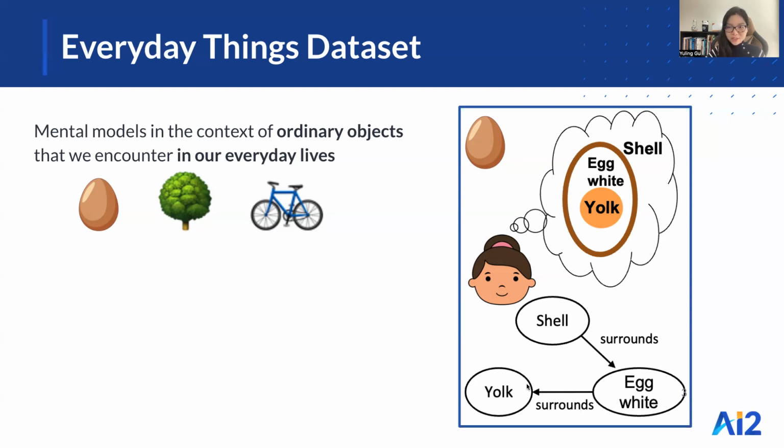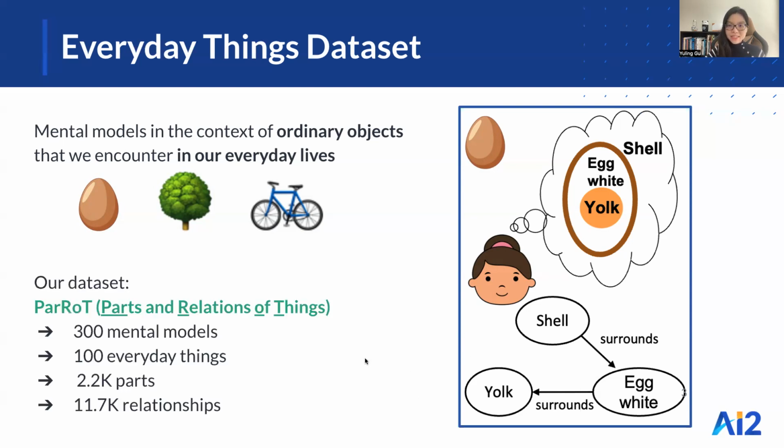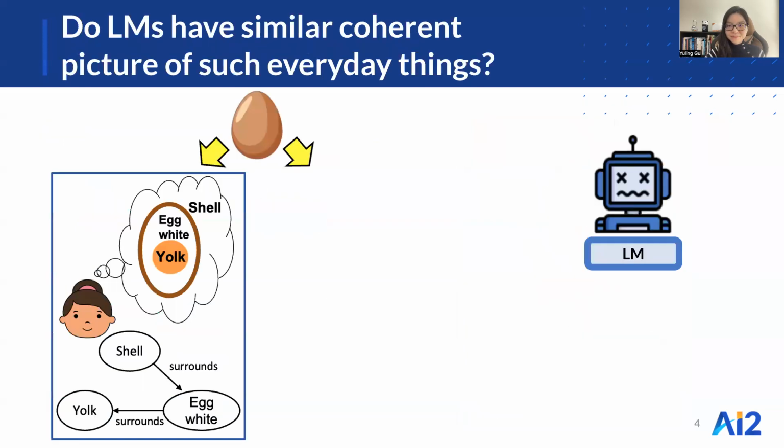We collect such annotations and created a benchmark dataset on parts and relations of everyday things called the Pericon dataset. It comprises 300 mental models across 100 everyday things, covering over 2,000 parts and over 11,000 relationships. Then we want to know, do language models have similar coherent picture of such everyday things?